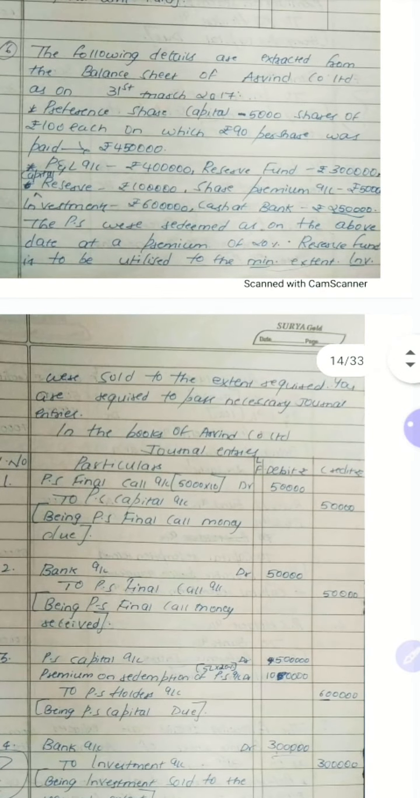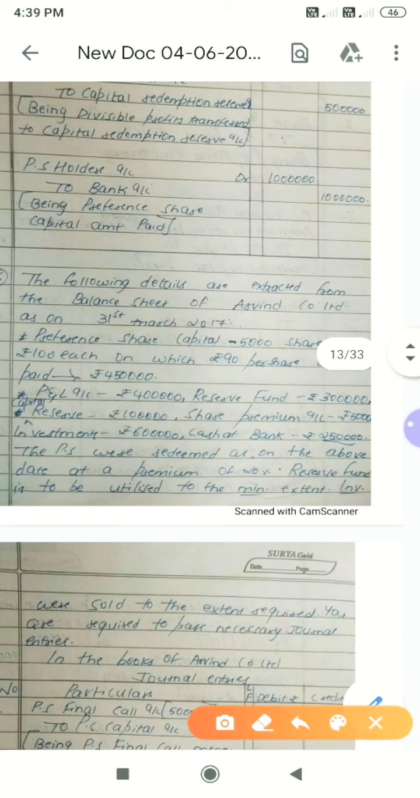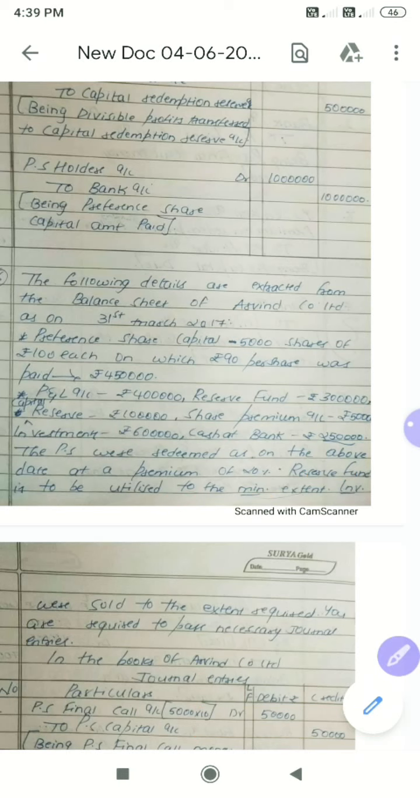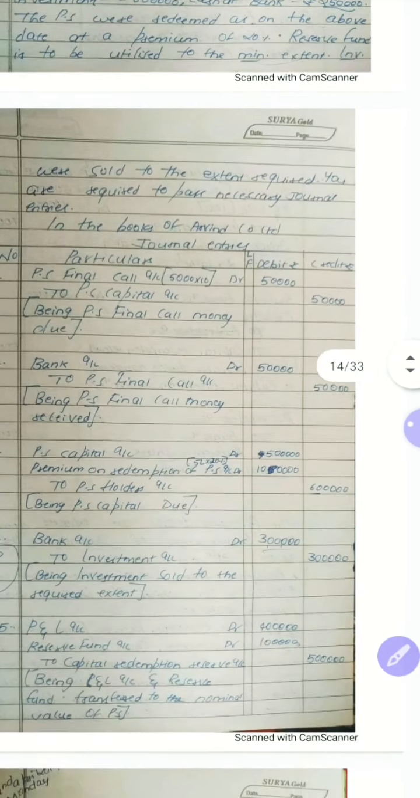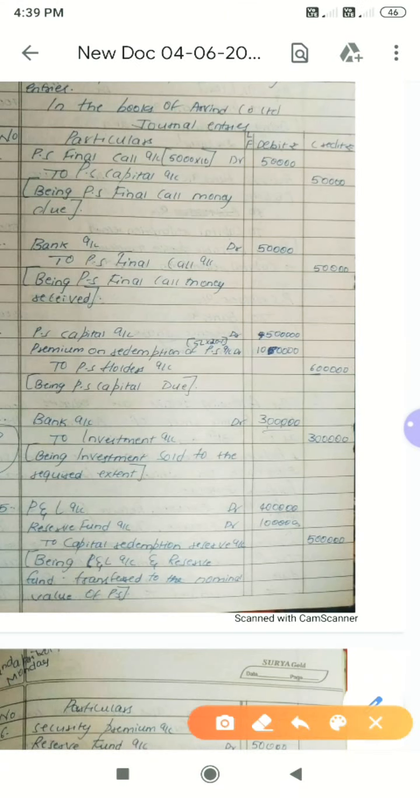Now here they have given the question. You can't utilize the complete reserve fund because reserve fund should be utilized to the minimum extent. Now you should not utilize the full amount. So at this time, at least you can utilize 2 lakh, or you can utilize 1 lakh. So what we will do, to pay nominal capital, total nominal capital is how much? 5 lakh.